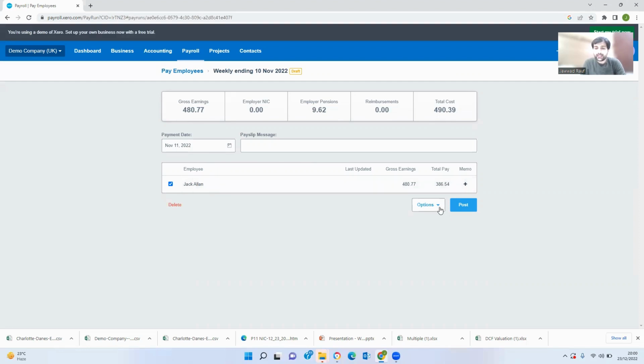And once we see the options, we have different options available. For example, if you want to see the pay slip, you can see that. You want to see the payroll activity detail report, you want to see the payroll activity summary report. If you want to download a P32 or maybe download a bank payment file, you can use this option and utilize each and every option available over here.